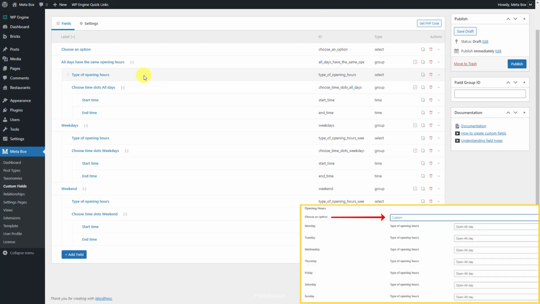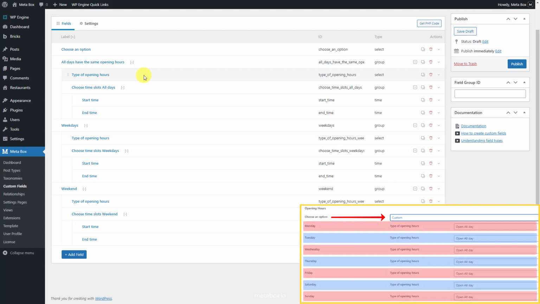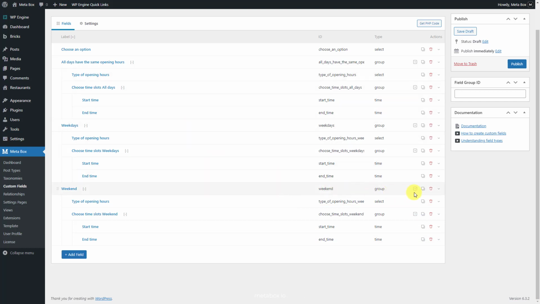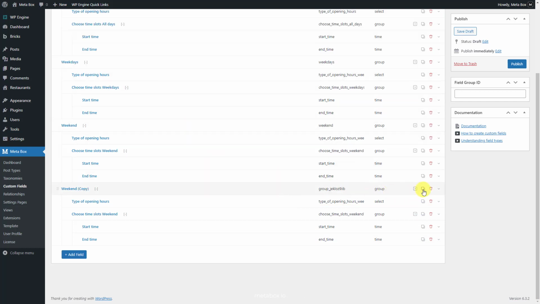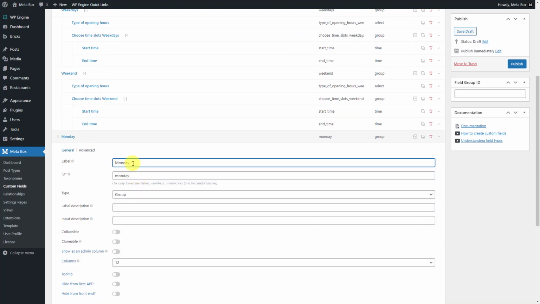Next, the third case. If the opening hours on every day of the week are different, we'll have a group for each day. Clone this group to reuse it. Change its name and ID inside to use for the opening time on Monday.